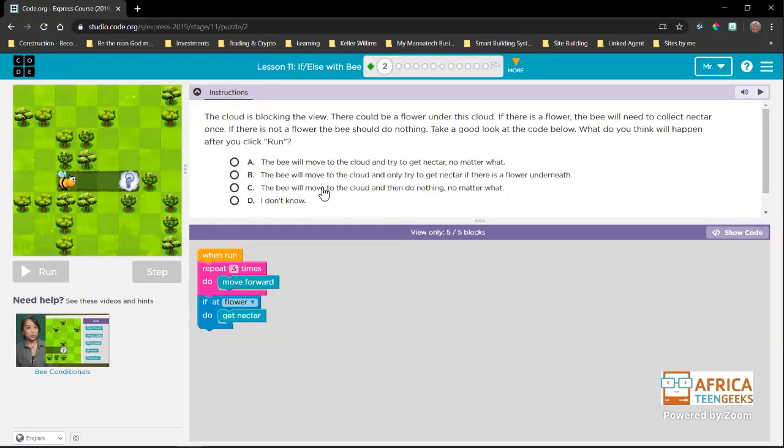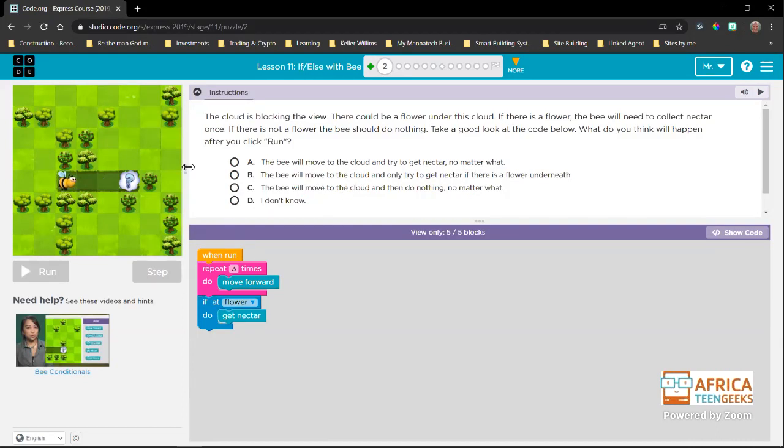So what we need to do is we first need to read this and then check the code. The bee will move to the cloud and try to get nectar no matter what. The bee will move to the cloud and only try to get nectar if there is a sunflower underneath. The bee will move to the cloud and then do nothing no matter what. I don't know. So D is never an option in our classes. We need to figure it out.